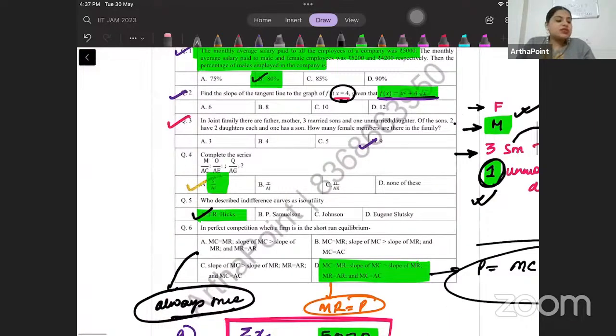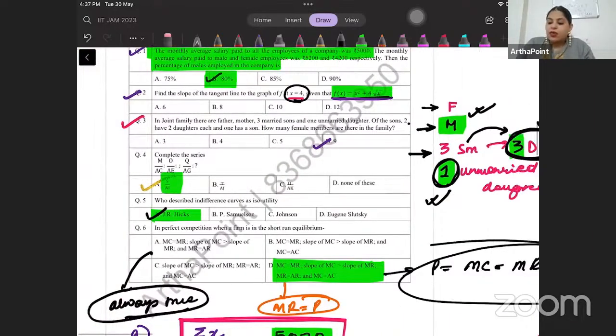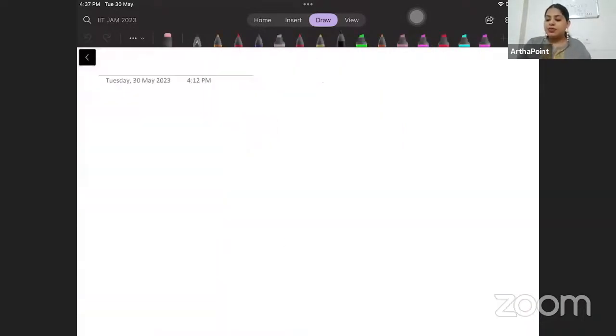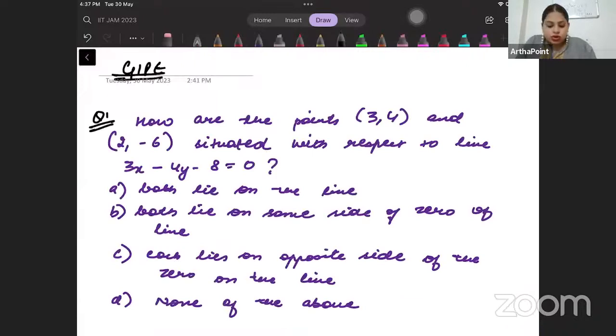Okay, so this was the first sample paper that I wanted to discuss with you. Now there is another sample paper, and I will take few questions from that sample paper also with you. So these are few of the questions that I could go ahead and get. Now look at the first one.